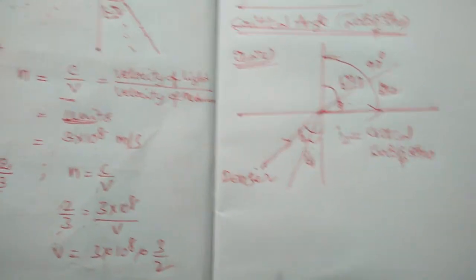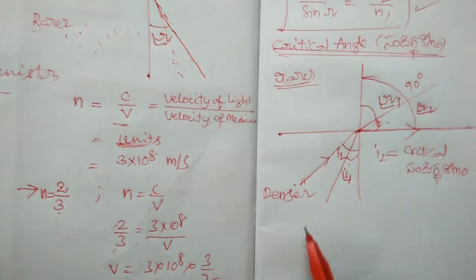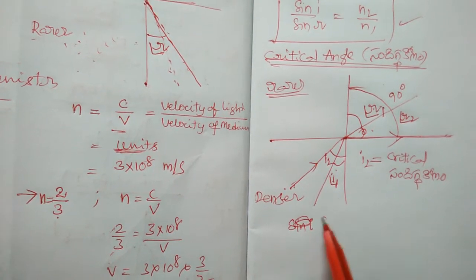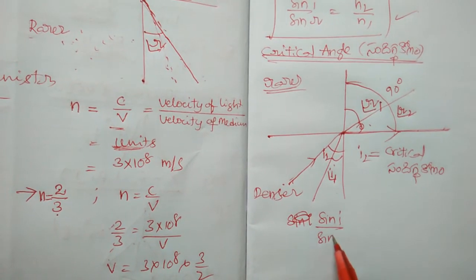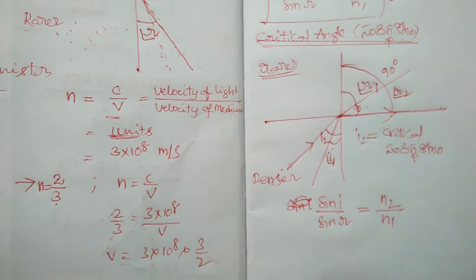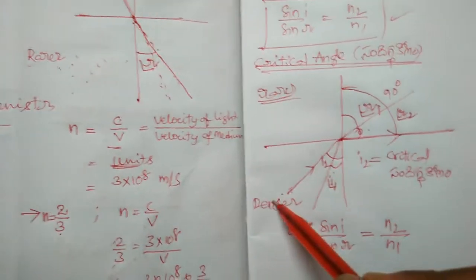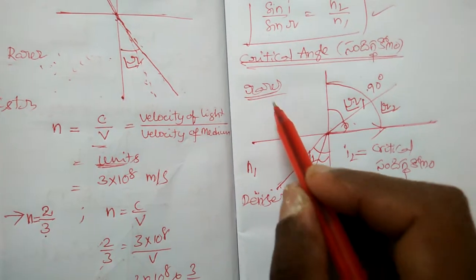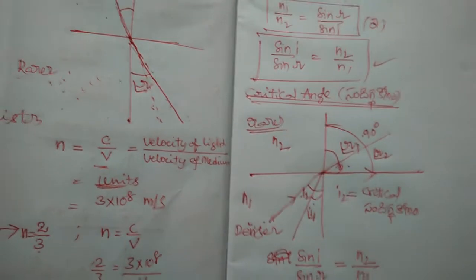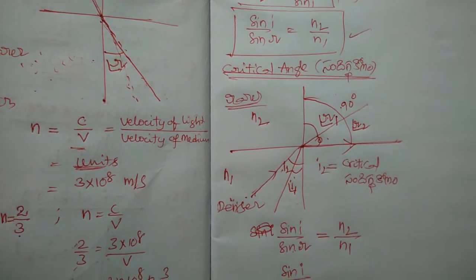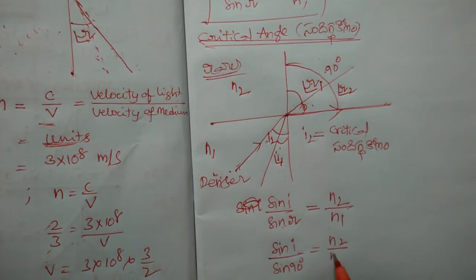Okay, so in this case please keep it in mind. Here sin I by sin R is equal to N2 by N1. Here light is traveling from denser to rarer. This is the denser medium. Consider that this one is N1 and this is N2. Then what happens? Here the incident angle we don't know, sin I, and sin R we know, sin 90, so it is equal to N2 by N1.